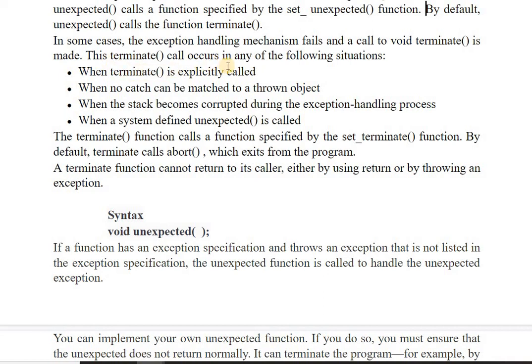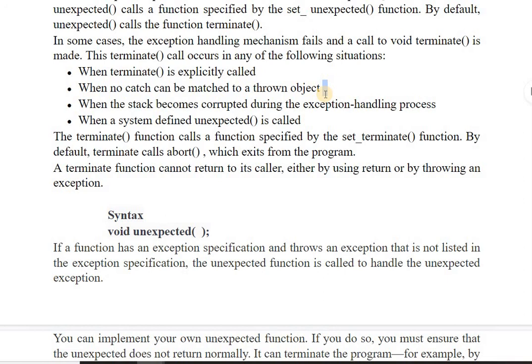Then this terminate function call occurs in any of these situations, like if terminate is explicitly called, अगर user ने specifically explicit call किया है अपने program में terminate function को, तब terminate call होगा। When no catch can be matched to a throw object, जब मैंने बताया था आपको abort हो जाता है program, मतलब रुक जाना, तो वहाँ पर terminate function call होगा उस case में। जब throw object और catch block जो हमने नीचे लिखा है वो match नहीं होते, उस case में हमारा terminate call होगा। When the stack becomes corrupted during the exception handling process, जब हमारा जो stack जहाँ पर हम variables को input output कराते हैं वो जब corrupt हो जाता है, उस case में हमारा exception handling process जो है वो terminate function को call करता है। When a system defined unexpected, in that case also terminate function call.